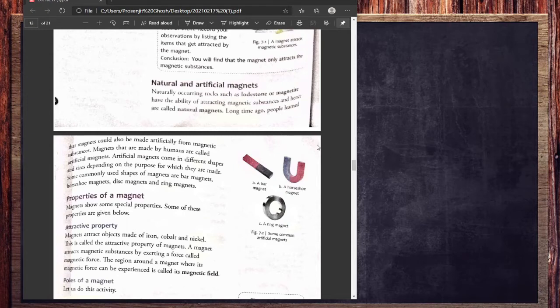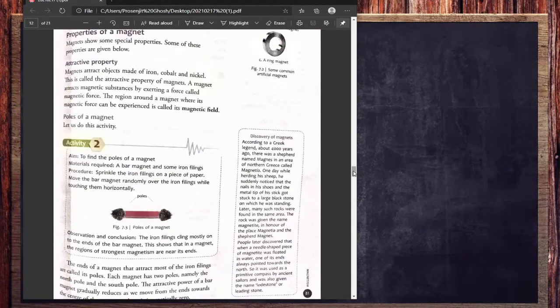Now coming to the properties of a magnet. As you can see, there are two important properties of a magnet: one is the attractive property, another is the directional property. First of all, we will learn about attraction. You can notice that whenever some iron dust or nickel dust is there, a magnet can attract it very easily. All magnets form a magnetic field around them.